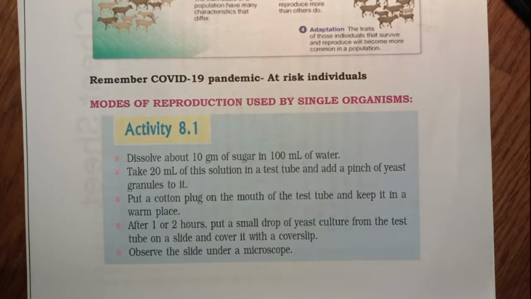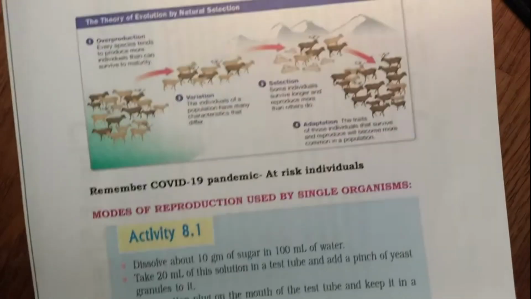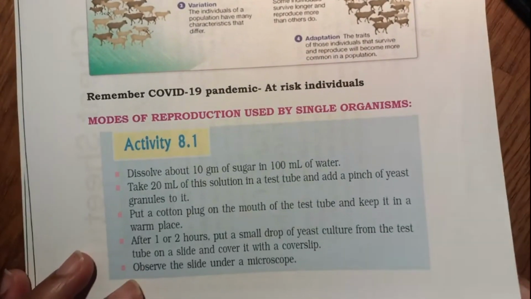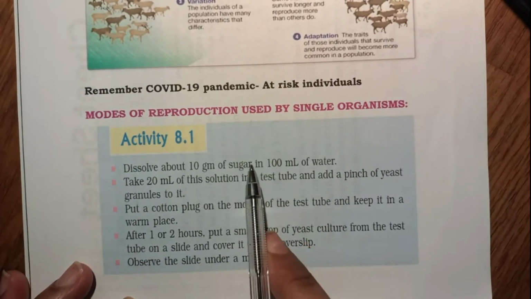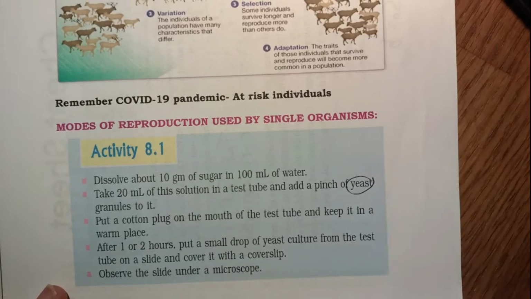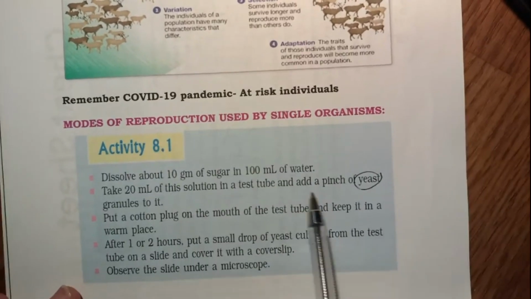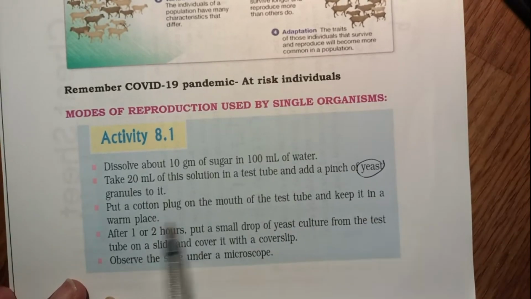These are important activities, remember, because activities give you practical knowledge and they make you understand the topic better. So what does the activity want? They want you to dissolve 10 grams of sugar in 100 ml of water. Take 20 ml of this sugar solution in a test tube and add a pinch of yeast. So yeast granules are added to this sugar solution. Put a cotton plug on the mouth of the test tube and keep it in a warm place.